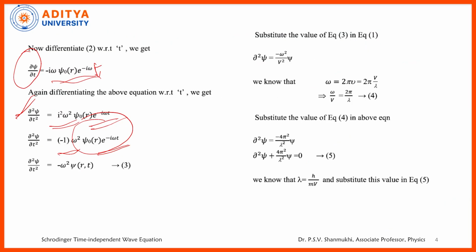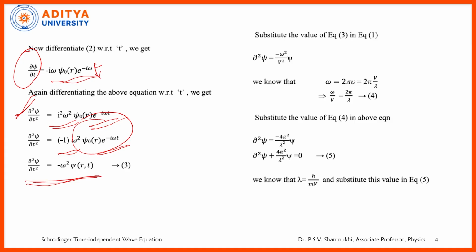Same thing I am substituting here. I get dou square psi by dou t square is equal to minus omega square psi of r comma t. In the one dimensional system you can write this as psi of x comma t, or in the three dimensional system you can write psi of x, y, z, t. Okay, now this is dou square psi by dou t square we got. Substitute the same thing in this equation.